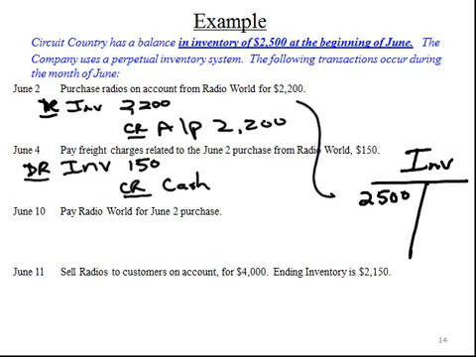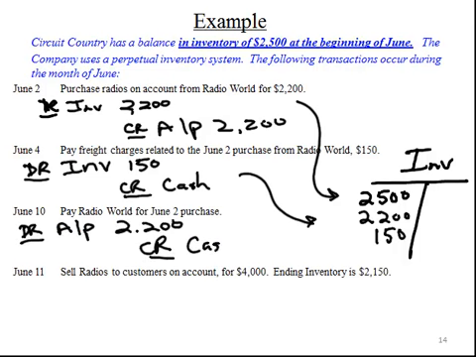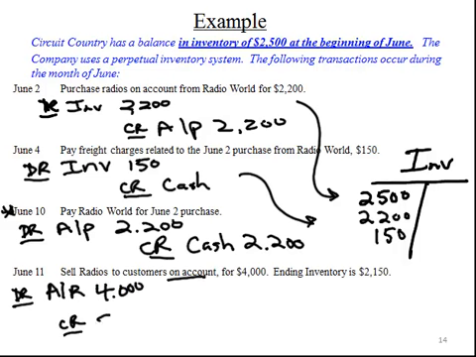We need to post each of these to our ledger account, giving us $4,850 of costs capitalized in inventory. On June 10th, when we pay for the June 2nd purchase, we will reduce our account payable and we will credit cash. Notice there is no entry to inventory here. Finally, on June 11th, when we sell the radios to customers, we will recognize our sales revenue. We will debit account receivable because it was made on account. The customer owes us $4,000, and we will credit sales revenue.